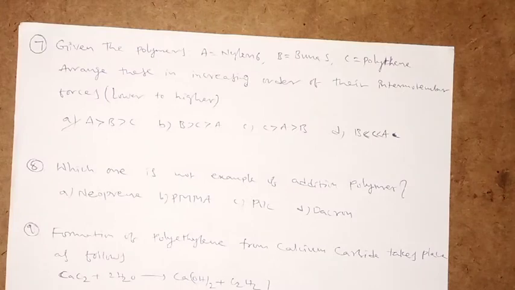Buna S is a rubber. Which type of rubber do you know? Another name is cold rubber. Buna S rubber is one of the commonly used synthetic rubbers. It is a random copolymer formed by emulsion, and it is a mixture of 1:3 butadiene and styrene. Remember that Buna S is the mixture in a 1:3 ratio of butadiene and styrene. Is it okay? It is also called cold rubber. Remember that this is also one of the important points regarding this.